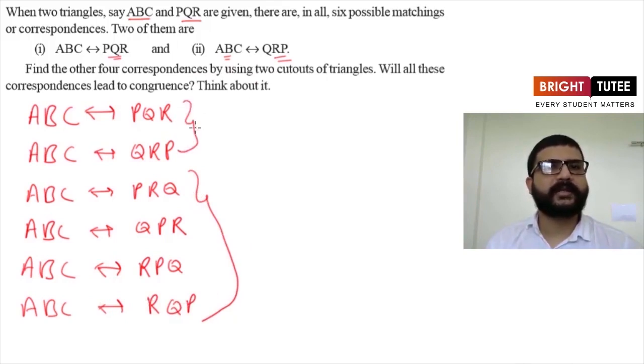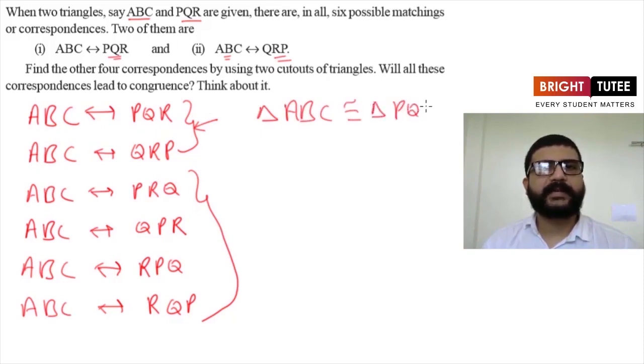So now these are the 4 correspondences which are not written here. 2 of them were already written. Now what do you think about these 6 correspondences? Will they always lead to congruence? No, all of them are not going to lead to congruence, because if the first one is true, that is if A is corresponding to P and B is corresponding to Q and C is corresponding to R, then only this will be the congruence relation, that triangle ABC is congruent to triangle PQR.